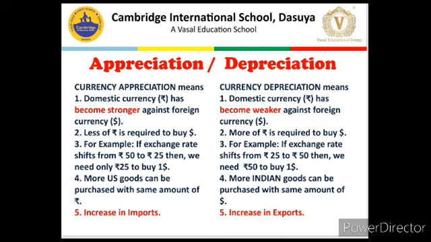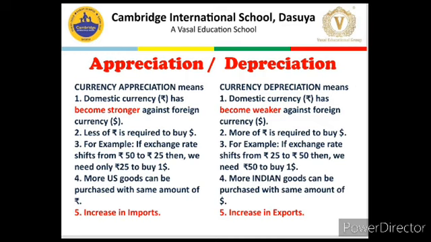Earlier we required 50 rupees to buy a dollar, now we require only 25 rupees to buy goods worth $1. So if we have the same 50 rupees, we can buy more US goods, meaning an increase in imports.